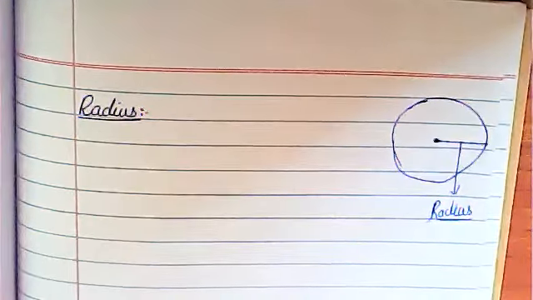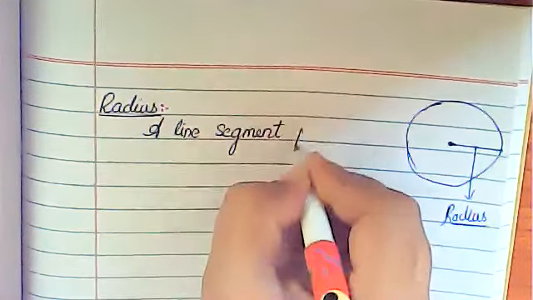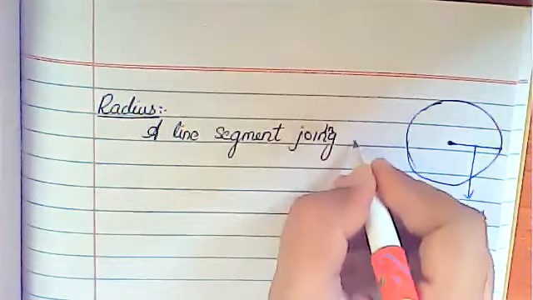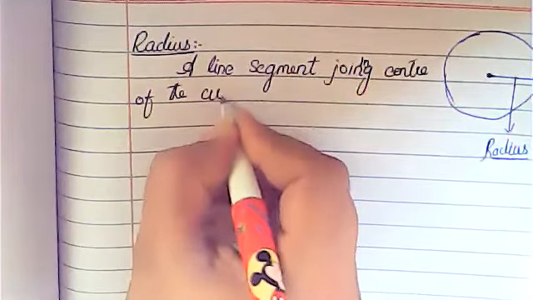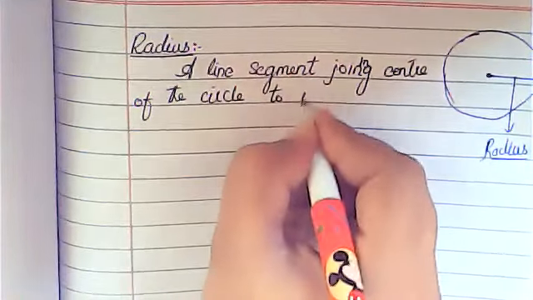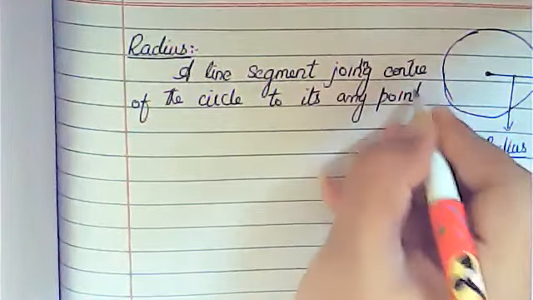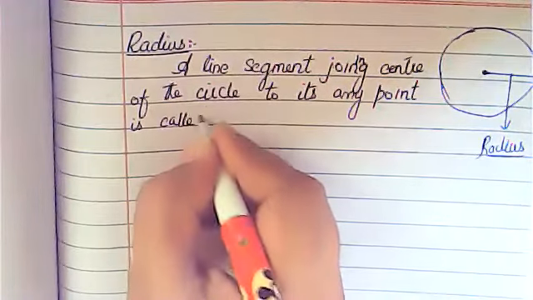Okay, so how will you explain radius? A line segment, okay, a line segment joining the center of the circle to any point, joining to any one point, only one point, so it is called a radius.